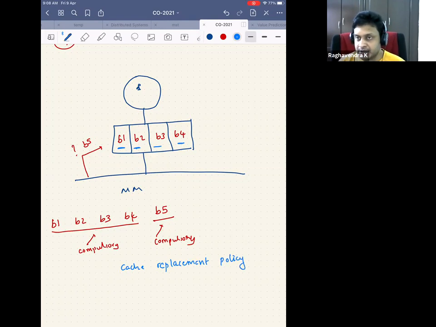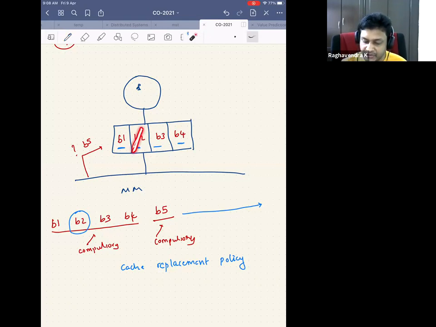What do I mean by effective? Let's say I could look into the future and see that B2 will never be accessed. I somehow was able to look into the future and realized that the CPU has never requested B2 anytime after this. Then what will you pick to remove to keep B5? B2, right? Because I know that B2 will never be used again, so I will just remove this and place B5 here.